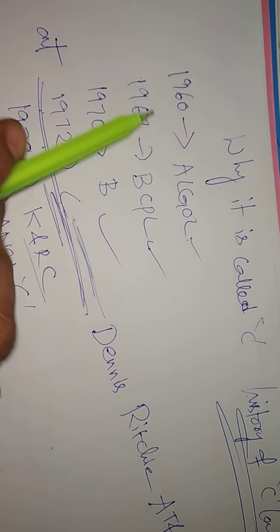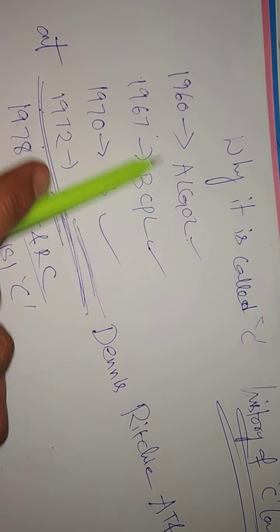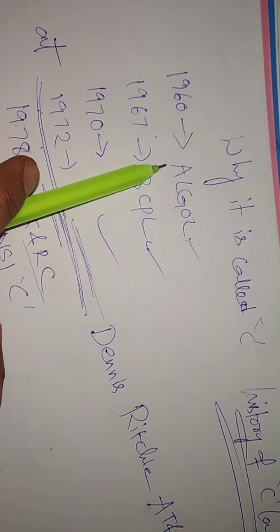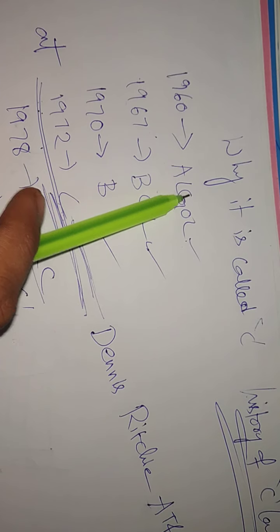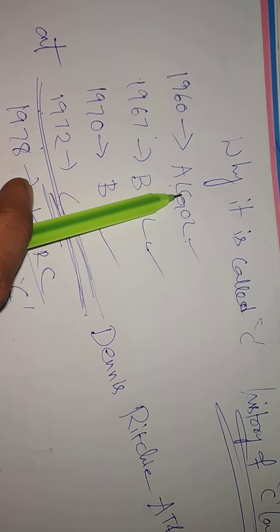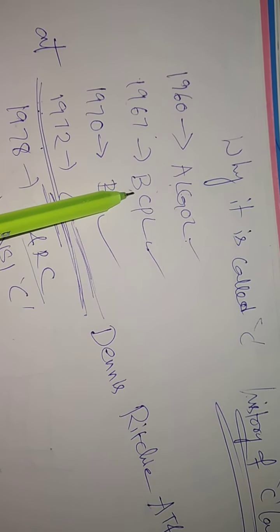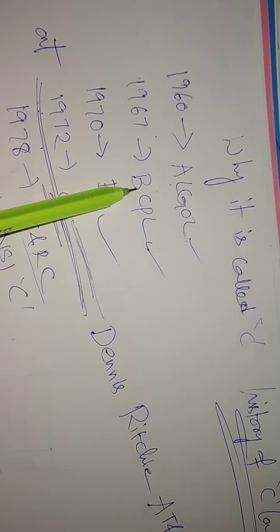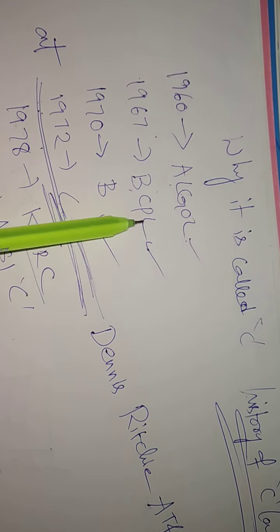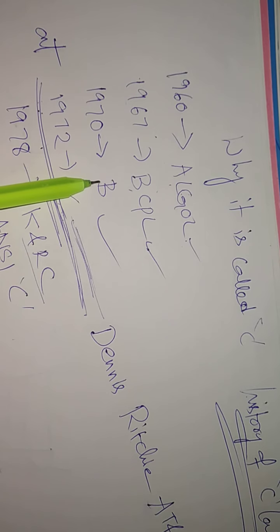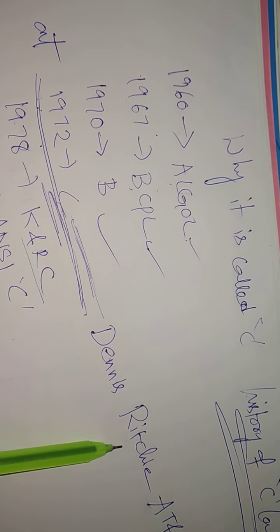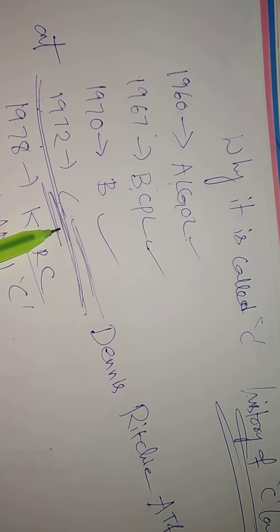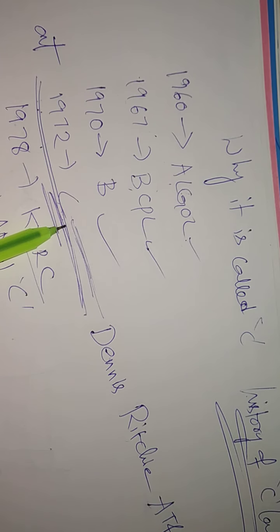Initially, in the 1960s, the language was just assembly language, ALGOL. After 1967, adding some features to ALGOL, it is called BCPL language. BCPL means Basic Common Programming Language. After the 1970s B was introduced, but in 1972 Dennis Ritchie introduced C language. Why is it very popular?